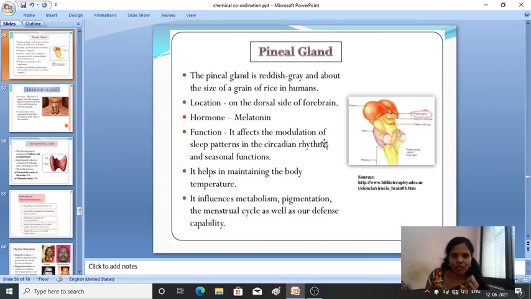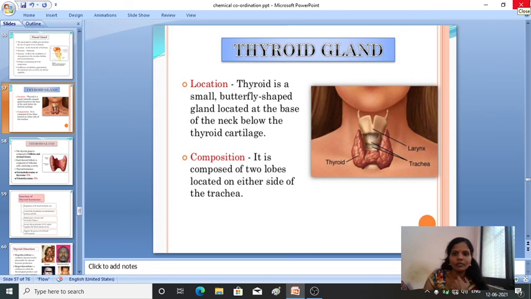It affects the modulation and the sleep pattern of the circadian rhythm, and it also helps in maintaining the body temperature and the pigmentation, menstrual cycle, etc.